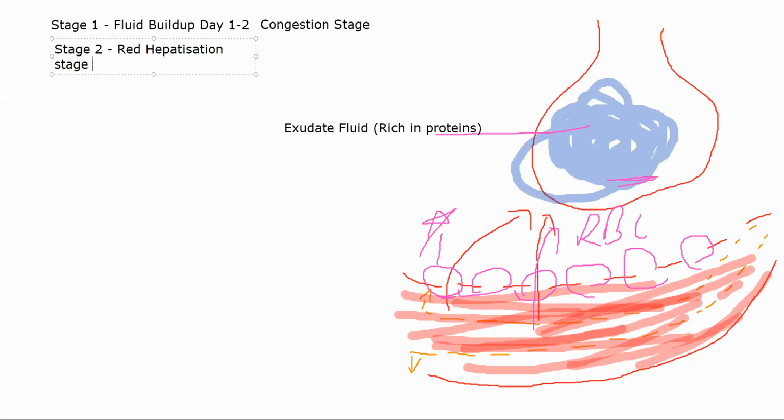All right, this occurs during day 3 and day 4. Day 3 to day 4. Okay. Now what happens during this time is, because of extensive damage, you will also have fibrin strands coming in. So let me draw fibrin this way. Imagine this is a fibrin strand.